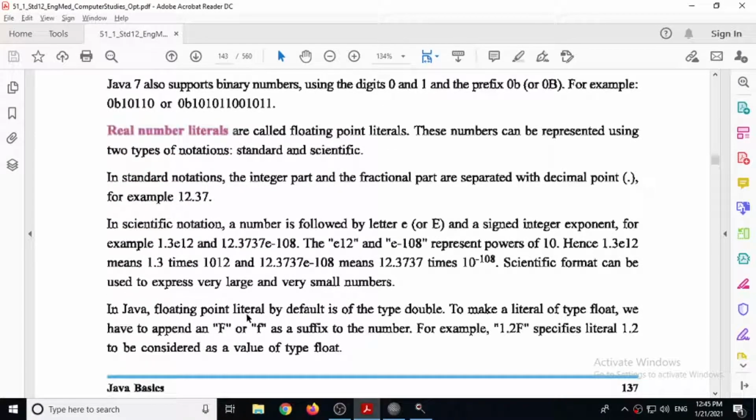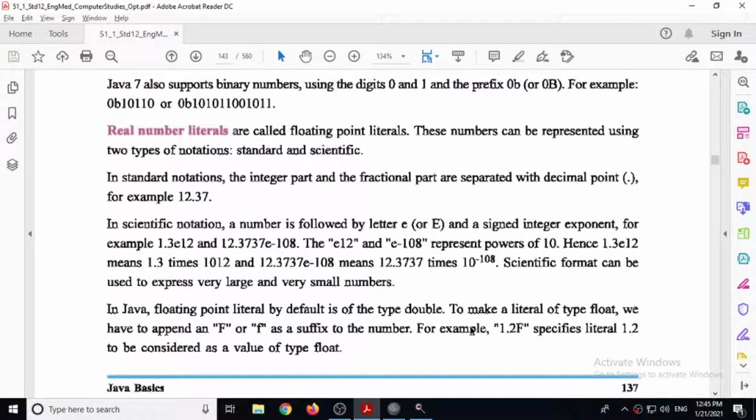In Java, a floating point literal is of double type by default. To make a literal of type float, we have to append f. If you create a literal by directly giving 1.2, it will not create a literal of float type.